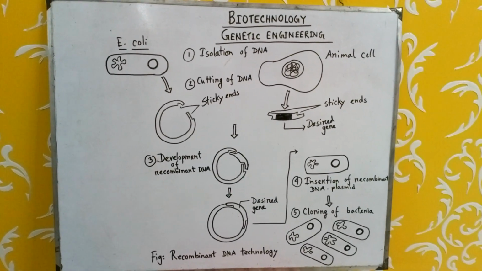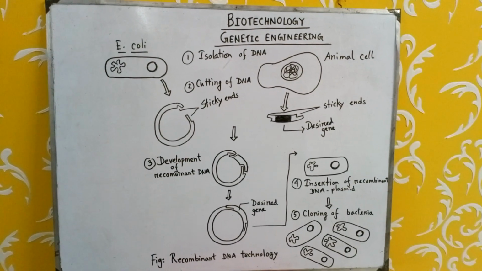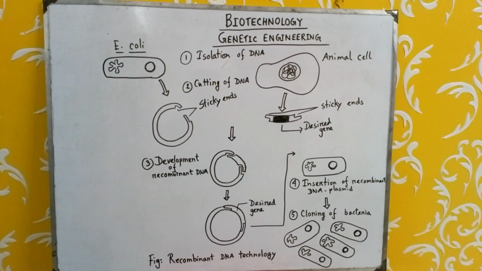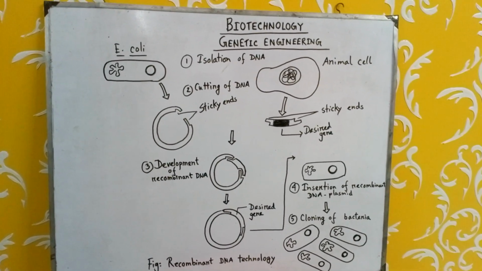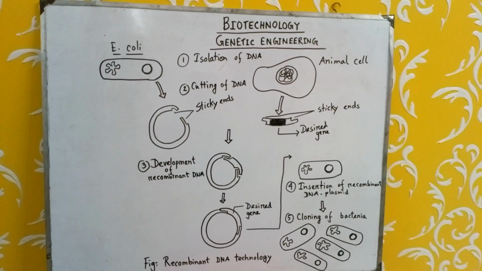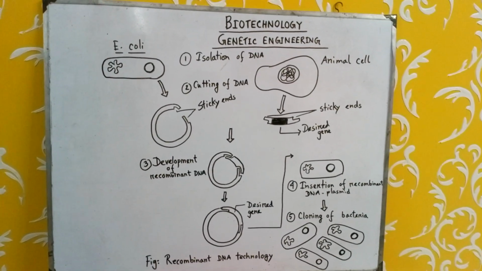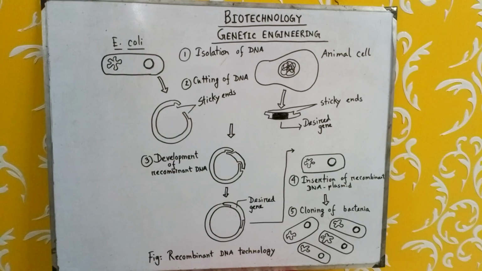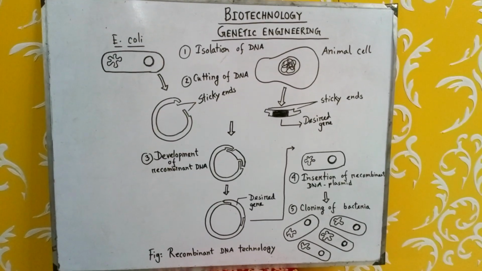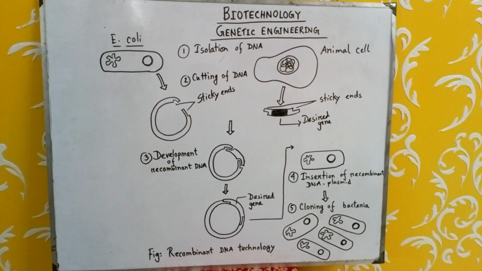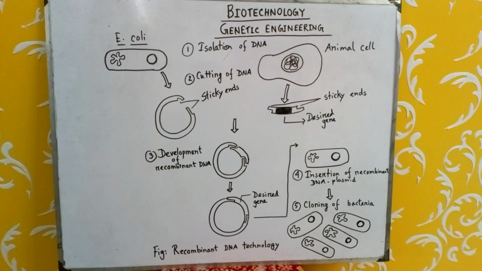This traditional method is known as organic evolution, which took millions of years. But because of the application of genetic methods, now this organic evolution occurs in a controlled way, and it also takes a very short time.